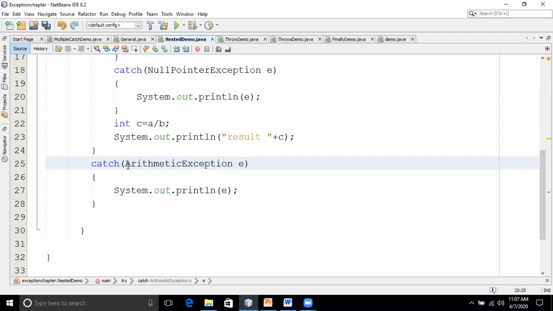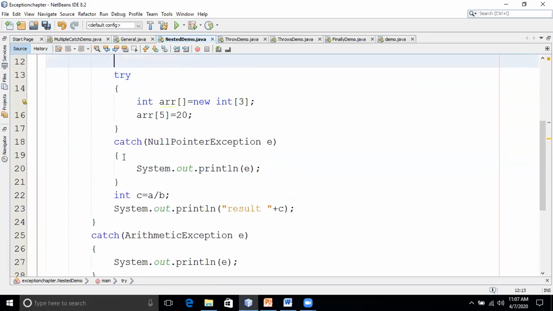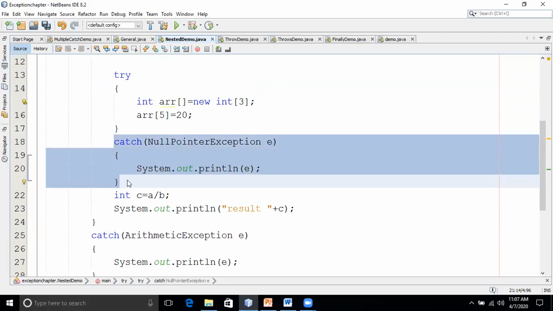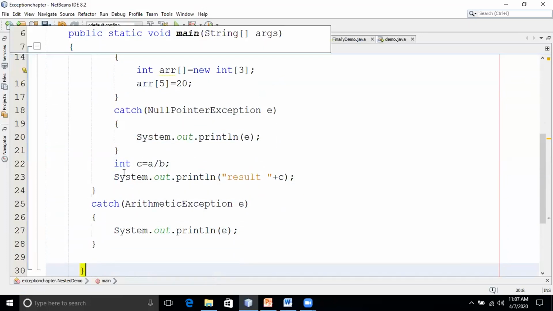As I said, the innermost try, if it is not matching with this innermost catch, it will propagate to the outermost try. Now in this also, we don't have a proper catch handler for it.